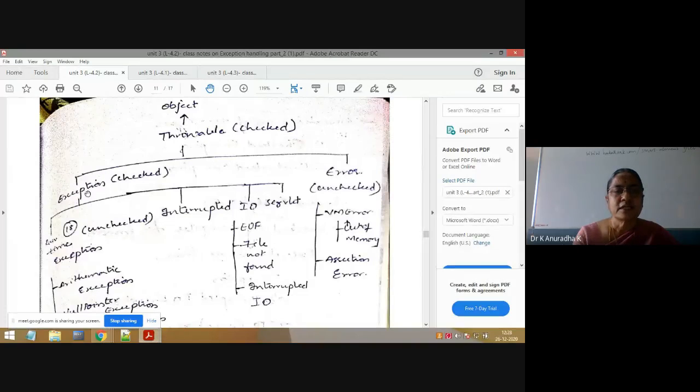Next, under Exception, RuntimeException is one subclass. Similarly, the remaining subclasses are InterruptedException, IOException and ServletException.